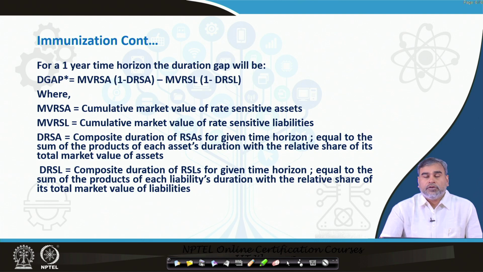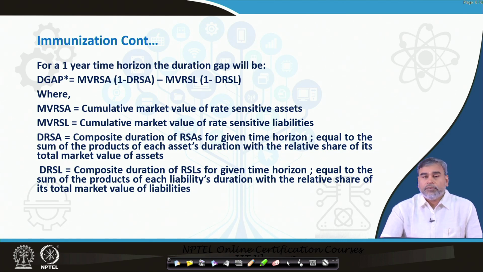The duration gap star is equal to the cumulative market value of rate sensitive assets times 1 minus the composite duration of rate sensitive assets at a given time horizon, which is the sum of the products of each asset's duration with its relative share of the total market value of the assets, that is, the portfolio duration, minus the market value of the rate sensitive liabilities times 1 minus the composite duration of rate sensitive liabilities for a given time horizon, which is the sum of the products of each liability's duration with its relative share of the total market value of the liabilities.